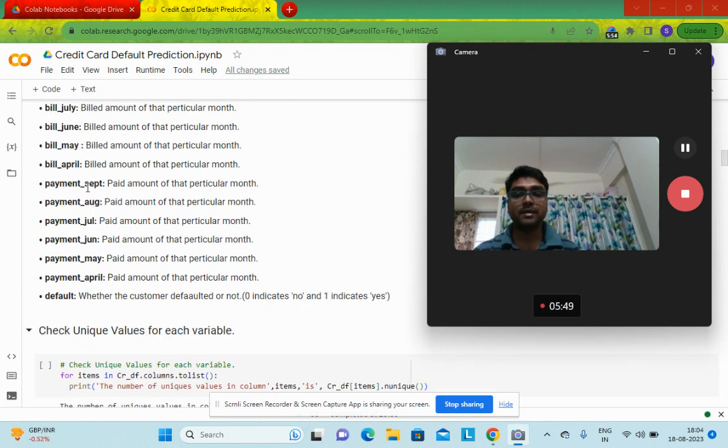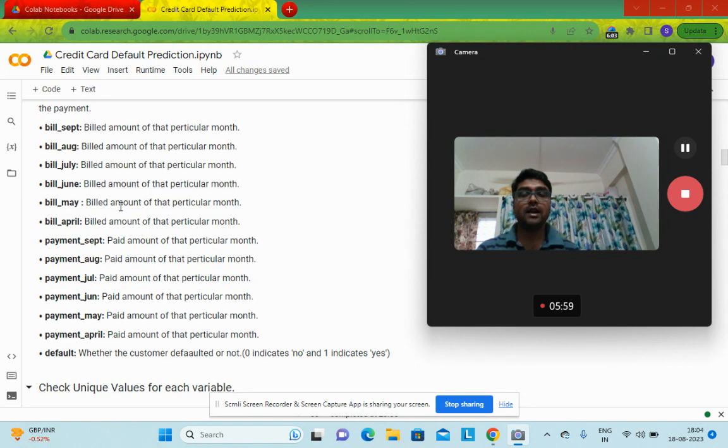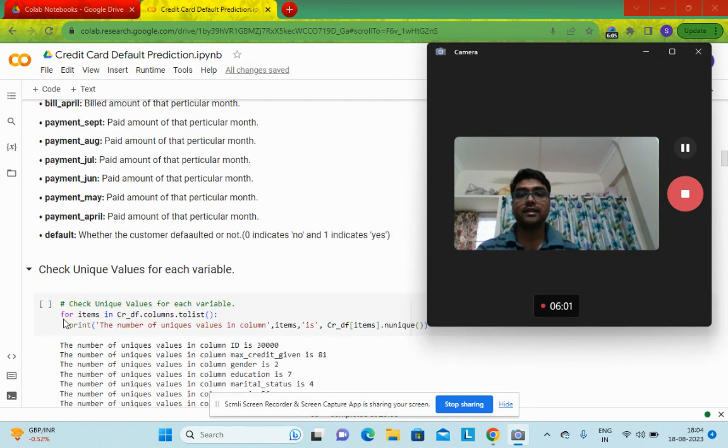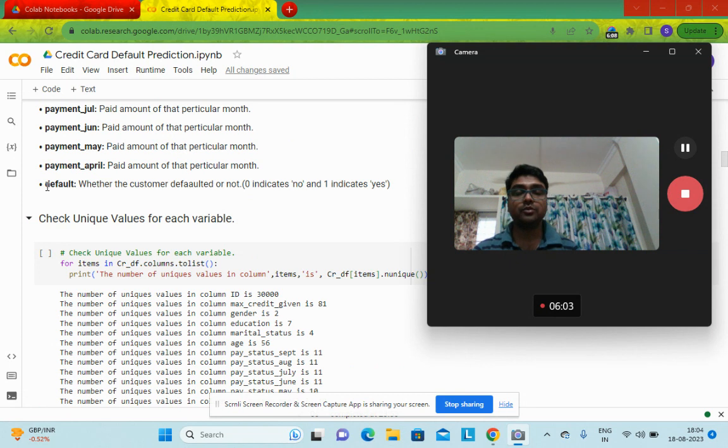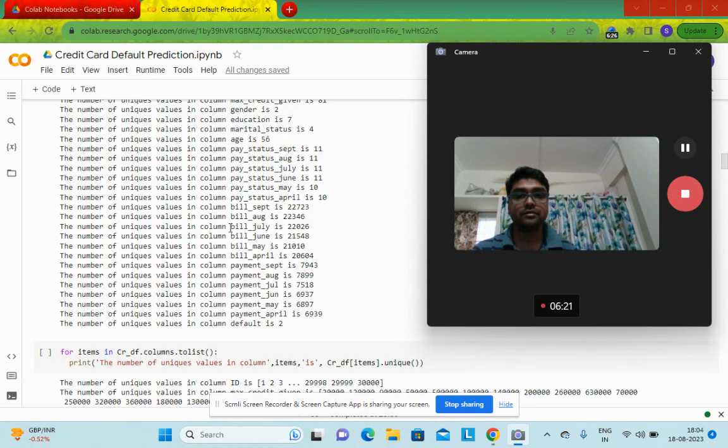Similarly, we have payment September, that is how much payment has been made for September month by the customer. So similarly, all the other payment, bill and pay status columns will indicate this. And at last, we come to the default column, which is our target variable. Here, zero indicates that the customer has not defaulted, and one indicates that yes, the customer has defaulted. Then check the number of unique values.